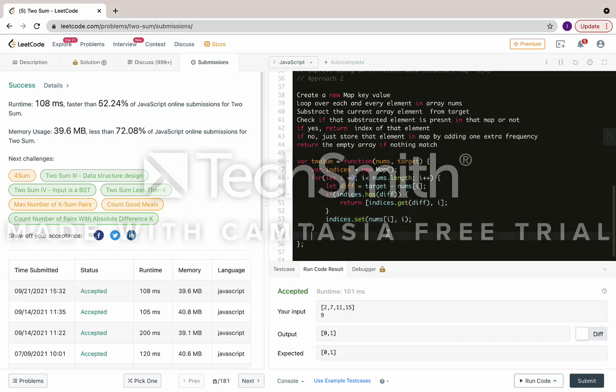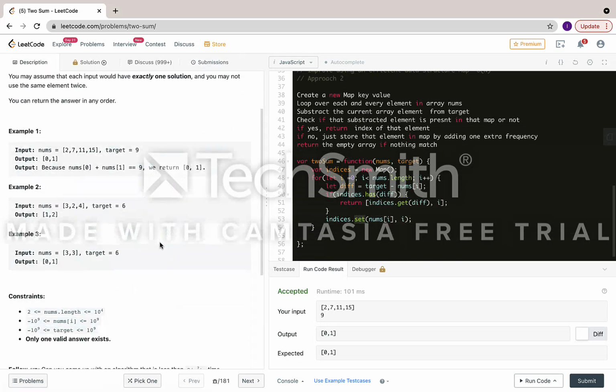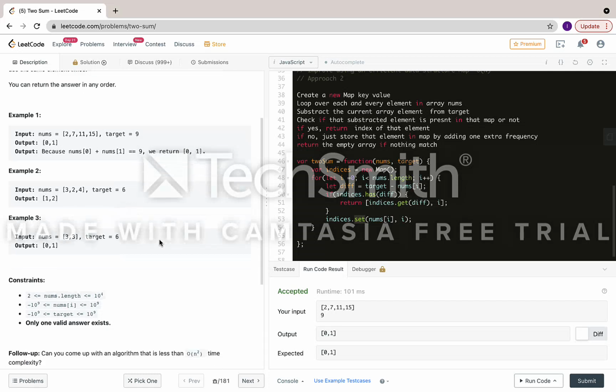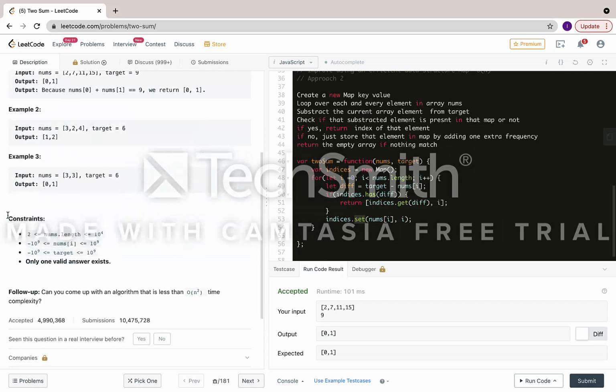Return the empty array is not needed here, because in this problem they are not saying to return any empty array if a match is not found; the constraints talk about only one valid answer existing. You should find the indices that sum up to that particular target. They're also asking whether you can come up with less than O(n squared) time complexity.